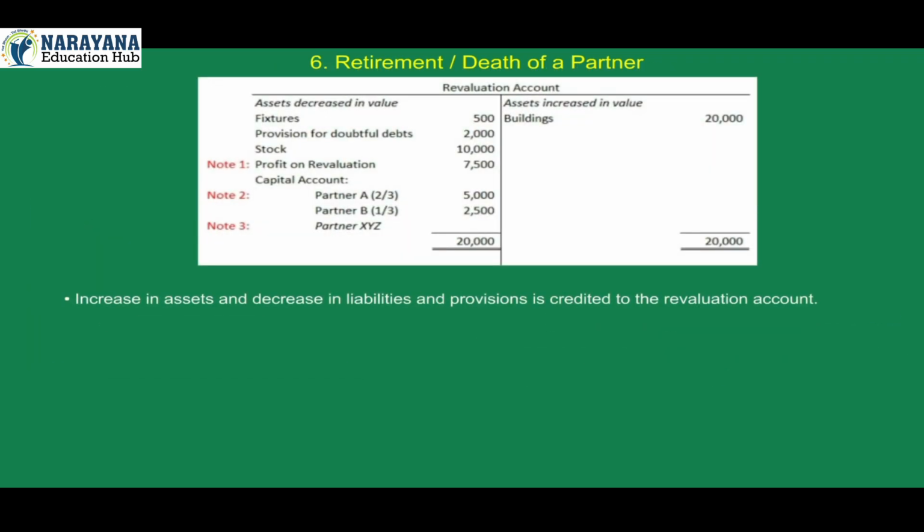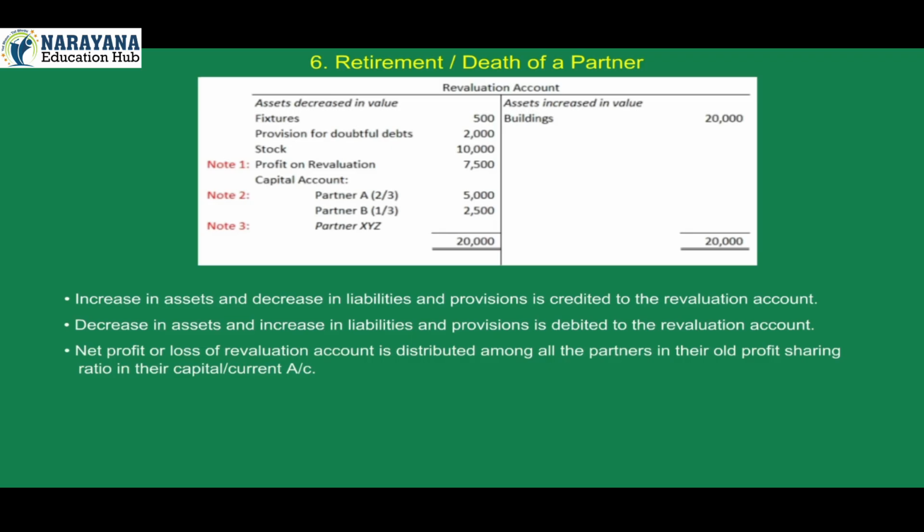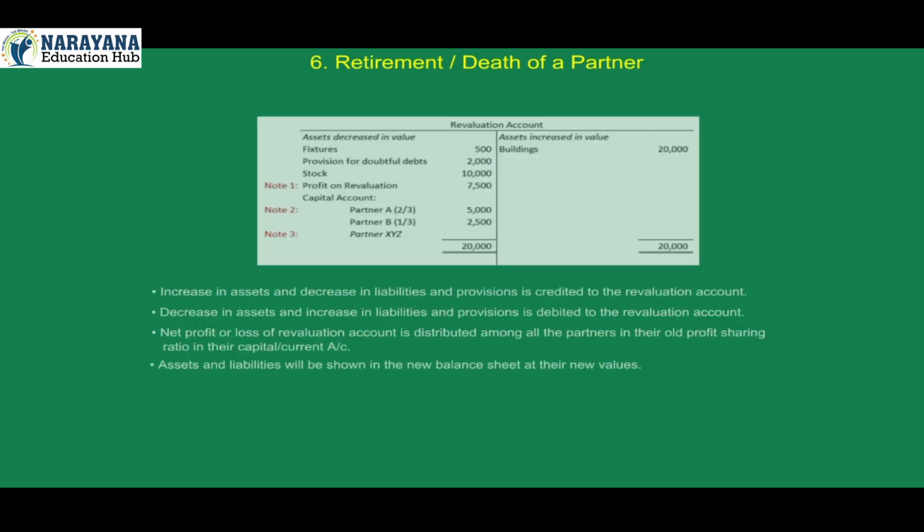Increase in assets and decrease in liabilities and provisions is credited to the revaluation account. Decrease in assets and increase in liabilities and provisions is debited to the revaluation account. Net profit or loss of revaluation account is distributed among all the partners in their old profit sharing ratio in their capital or current account. Assets and liabilities will be shown in the new balance sheet at their new values.